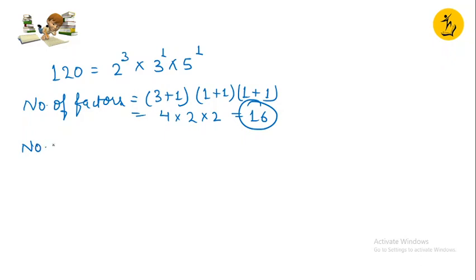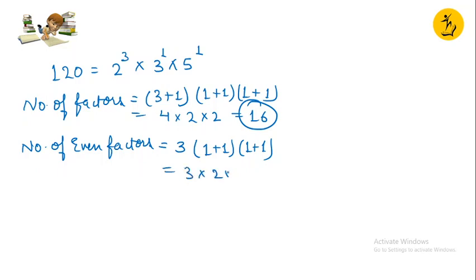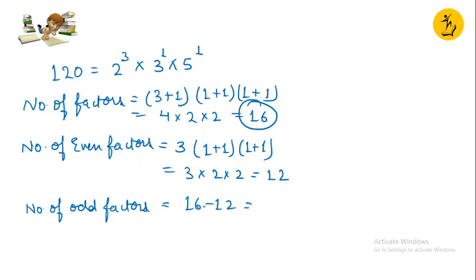Now if I want to calculate the number of even factors, what would that be? For even factors, I'll take the exponent of the even prime number, that is 2, which is just 3. I'll write 3 directly, and 1 plus 1, the rest remains the same, and 1 plus 1. This gives me 3 multiplied by 2 multiplied by 2, which is 12. So it is easy. You can also simply calculate 16 minus 12, which gives you the number of odd factors, which is 4.